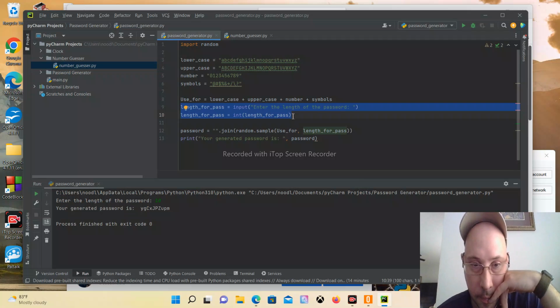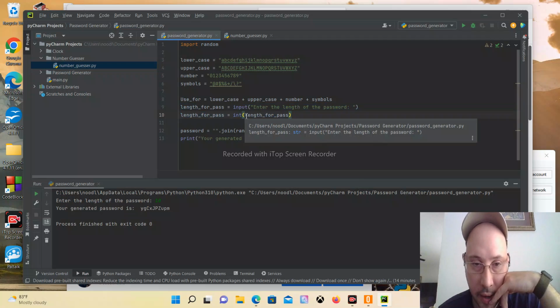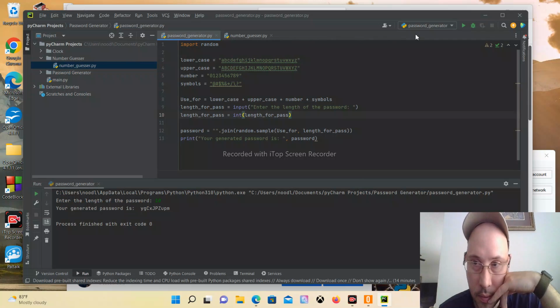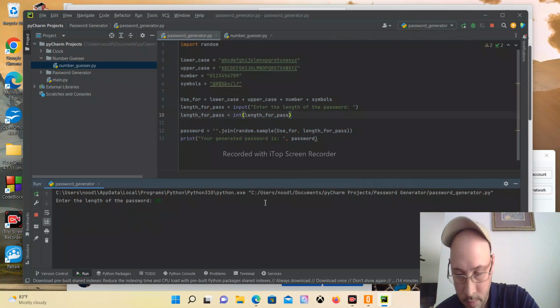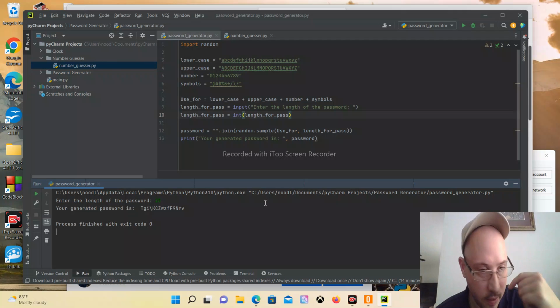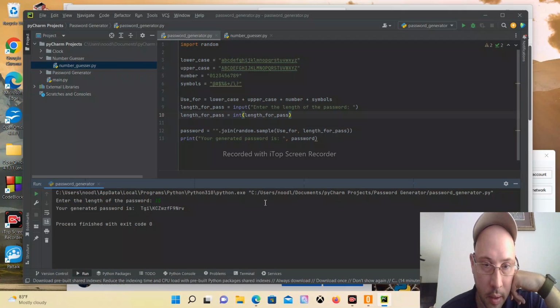So let's see. If we go ahead and put it at, say, 15, let's see what it does. Now we got a 15-digit password.